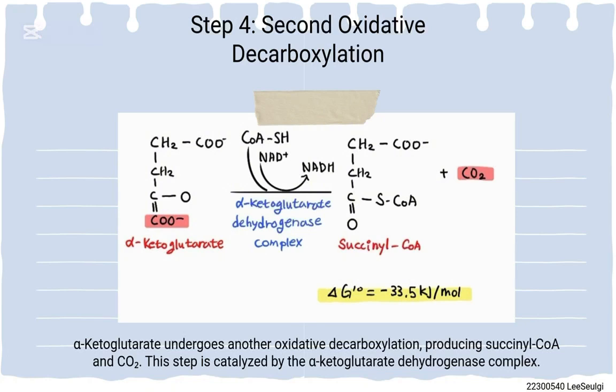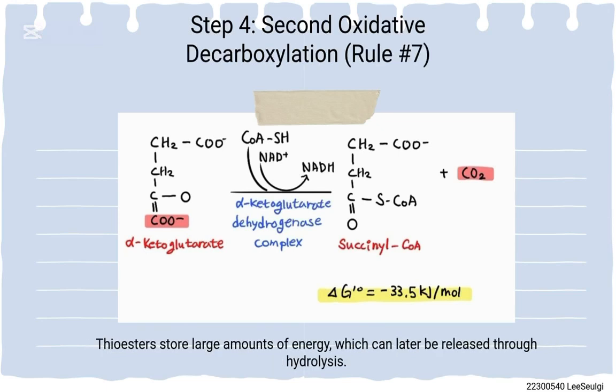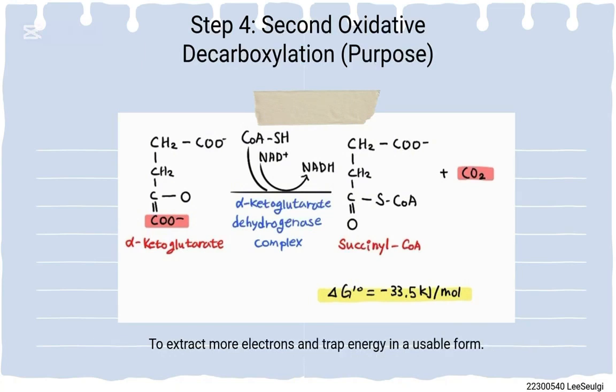Alpha-ketoglutarate undergoes another oxidative decarboxylation, producing succinyl-CoA and CO2. This step is catalyzed by the alpha-ketoglutarate dehydrogenase complex. A carboxyl group is removed, NAD+ is reduced to NADH, and CoA-SH attaches to form a high-energy thioester bond. Thioesters store large amounts of energy which can later be released through hydrolysis.